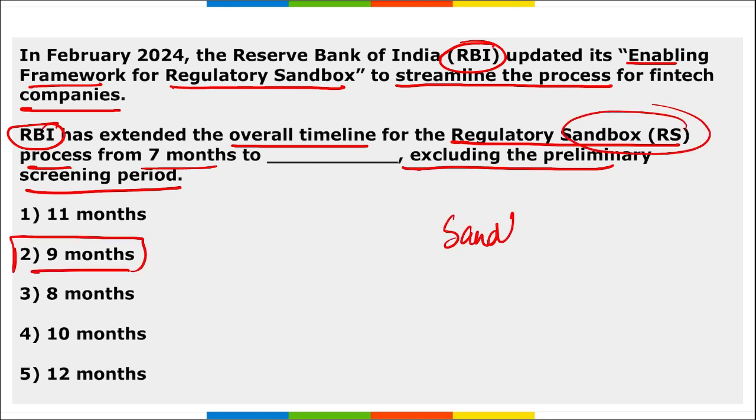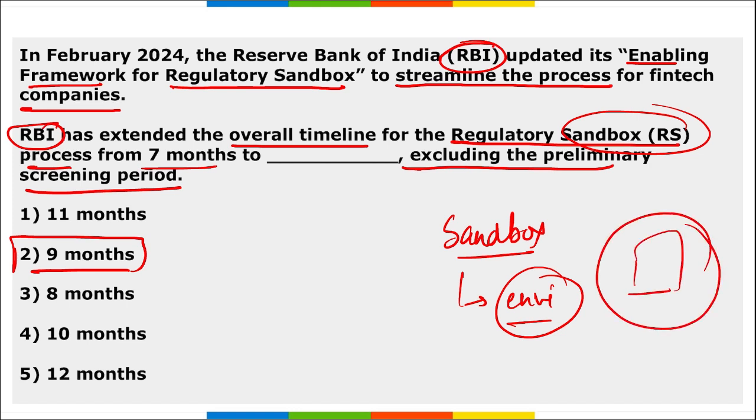What is this sandbox? Sandbox is an environment where, before launching the product to the general public, there is a set of people, or we can say a community, where this particular application will be tested and then released for the general public. So that is an environment where testing will be done on that particular service or application before launching it to the public. So the overall timeline for the regulatory sandbox process has been extended from 7 months to 9 months. That will also include your screening period.